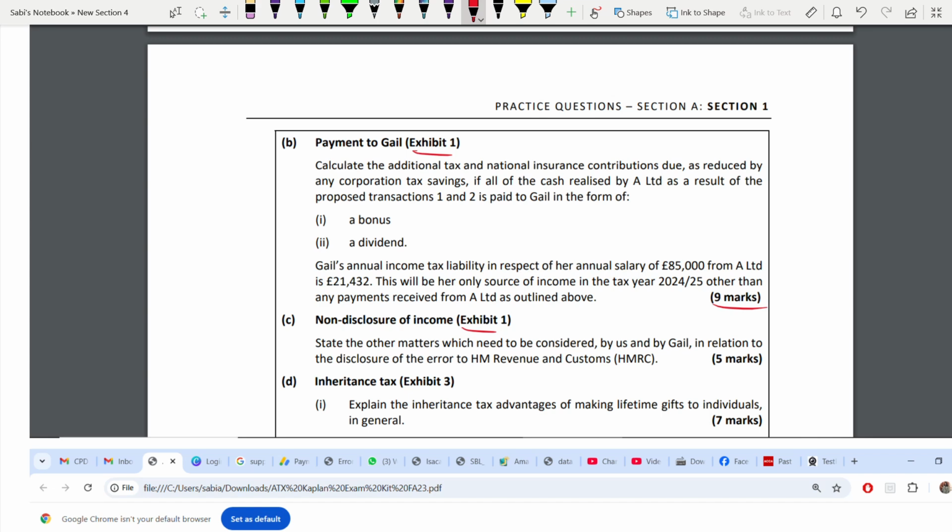Here you have to calculate what additional tax. See, this is additional tax. Some tax they have calculated. Now additional to this you have to calculate. You have to know how to work in margins. Okay, and NIC as reduced by any corporation tax saving. You might get some corporation tax saving. We'll see how. If all of the cash realized by A as a result of the proposed transaction 1 and 2 is paid to Gail as a bonus and dividend, both you have to do. Under both you have to find.